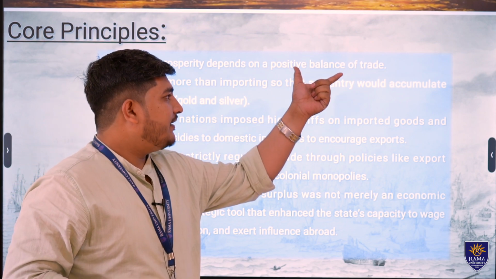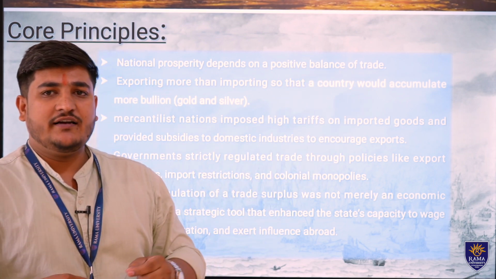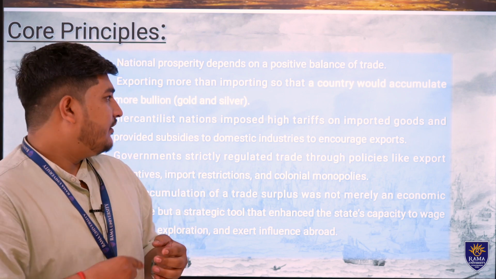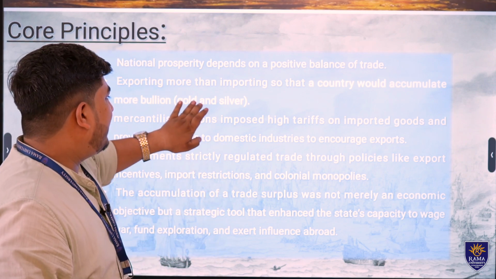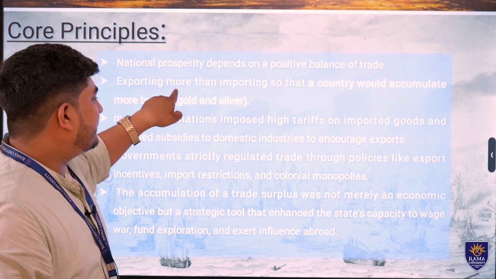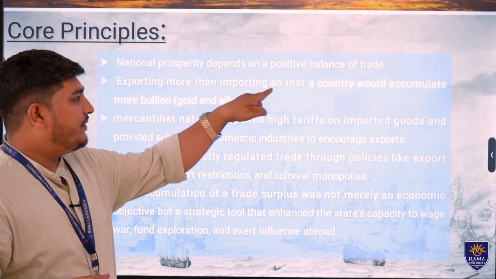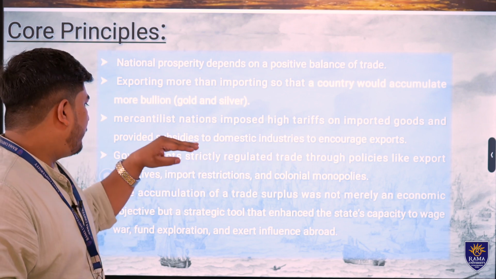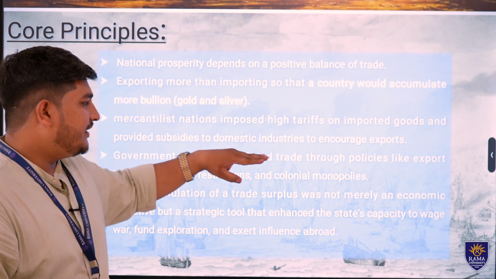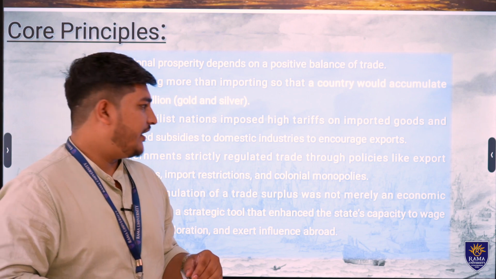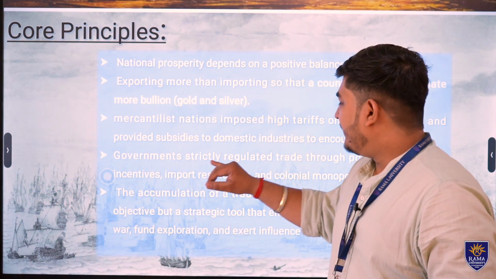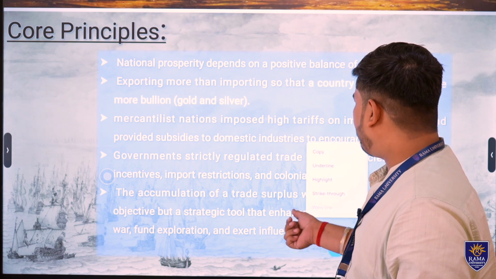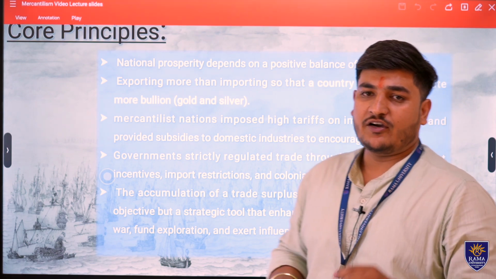I would like to explain that a positive balance of trade means there is more trade on the export side and less on the import side, so they maintain positive trade balances, which means they are exporting more and importing less. Mercantilist nations imposed high tariffs on imported manufactured goods and provided subsidies to encourage domestic exports. Governments strictly regulated trade through policies, and accumulation of trade surplus was not merely an economic objective.